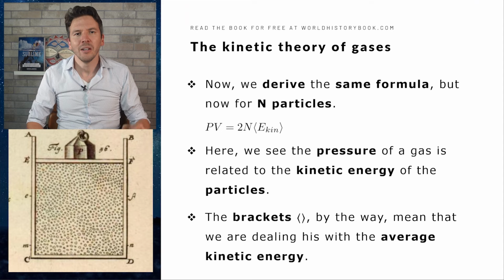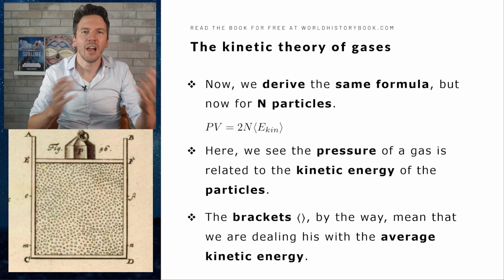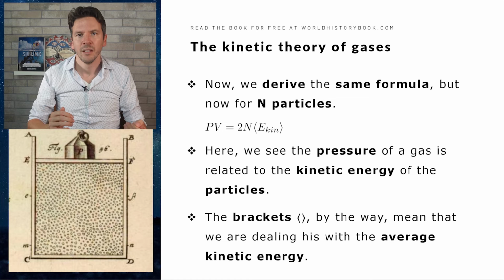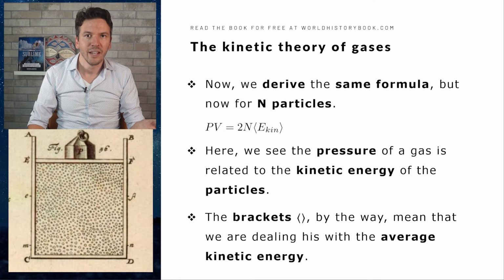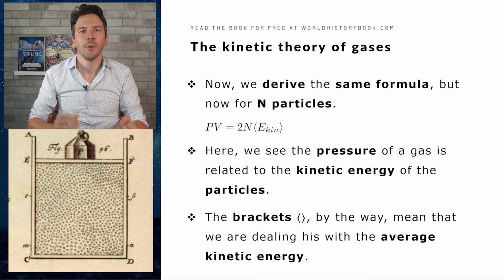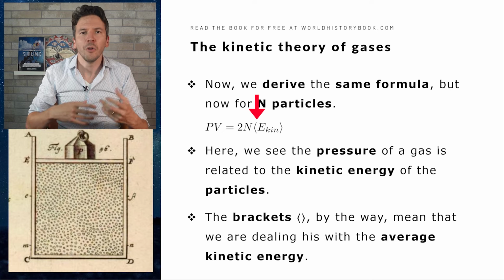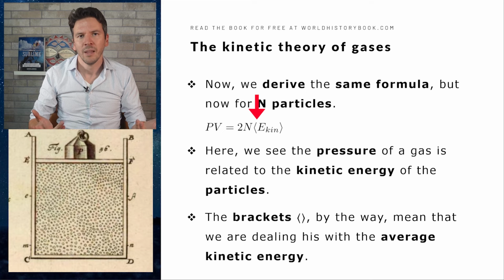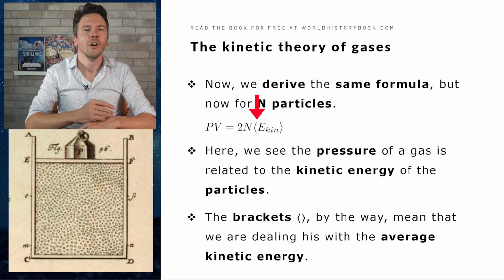Now, I hope you remember, we looked at just one particle moving up and down. But what if we do this for a lot of particles, say n particles? If we then do the whole thing again, we end up with the same formula, but now with an extra n here. And now the pressure is related to the kinetic energy of all the particles combined. And notice, by the way, I've also added some extra brackets here. And this is because the kinetic energy of all the particles doesn't need to be the same. And this then becomes the average kinetic energy. The bracket simply means the average value of the kinetic energy, in this case, of all those particles.